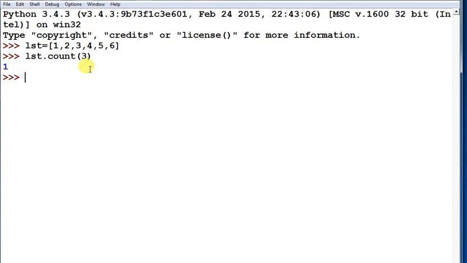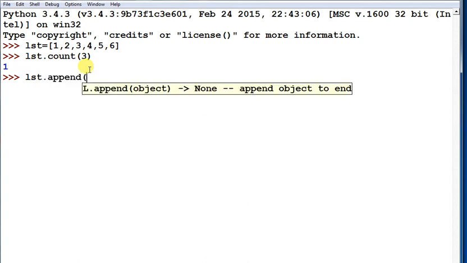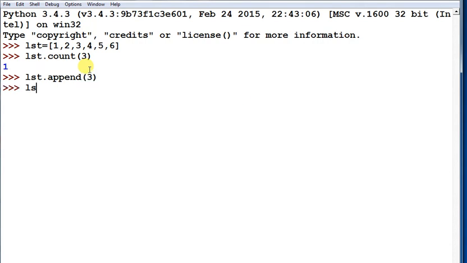It returns the number of occurrences of the passed value. Suppose lst dot append I am using, append one more 3 in that list. So you can check the 3 is now used 2 times in that list. So we are passing the same value, and look, the 2 has been returned. It means it will count that value occurs in that list 2 times. So it will return the number of occurrences of the passed value.